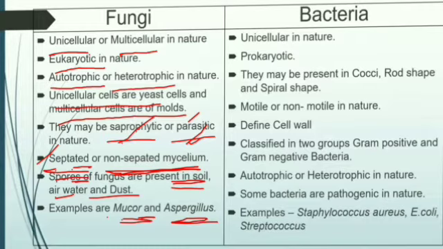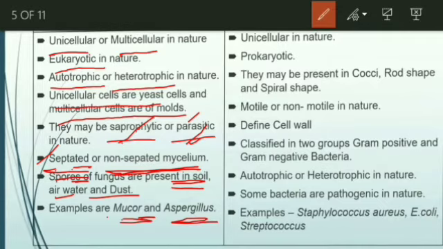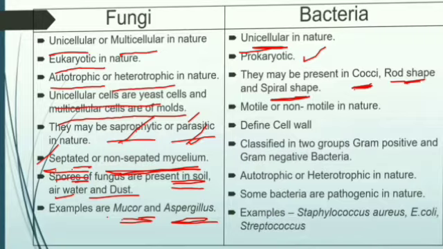Bacteria are only unicellular. Bacteria are made up of a single cell, and they are prokaryotes. If you observe their DNA, it won't be surrounded by any nuclear membrane, and they may be present in three different shapes: cocci, rod shape and spiral shape. Let me explain this with a simple diagram.